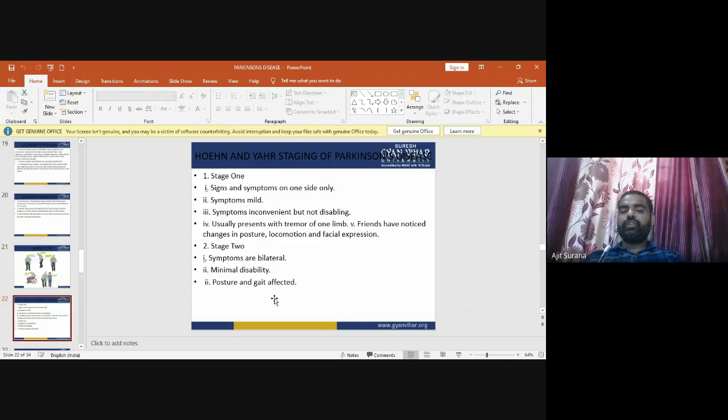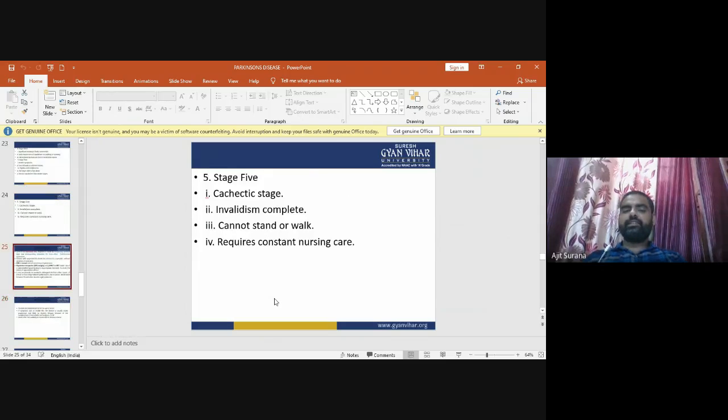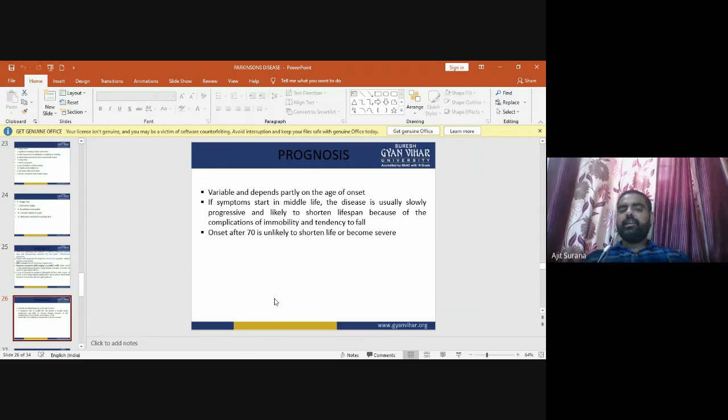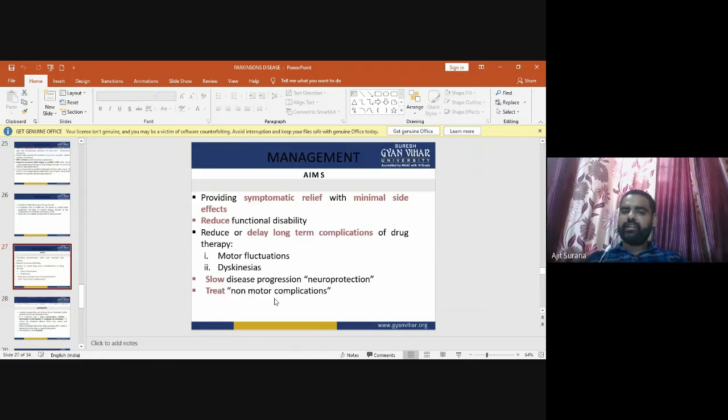Stages: according to Hoehn and Yahr, there are mainly five stages of Parkinson disease. Diagnosis: there is no laboratory test for Parkinson disease. An MRI is normal and is not necessary in typical cases. Progression is variable and depends partially on the age of onset.